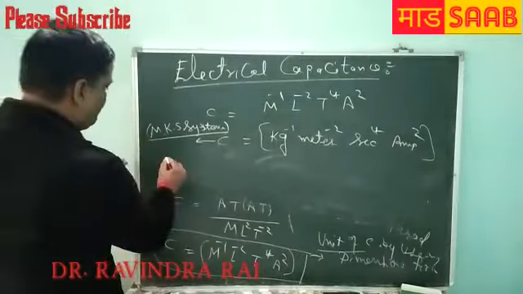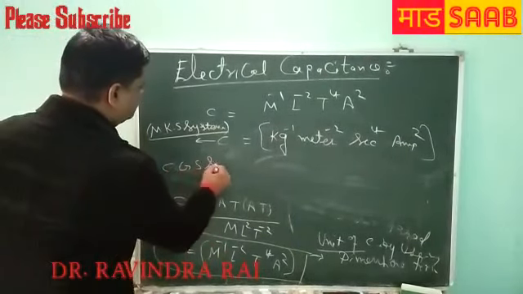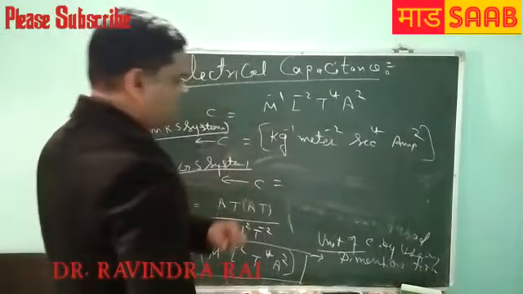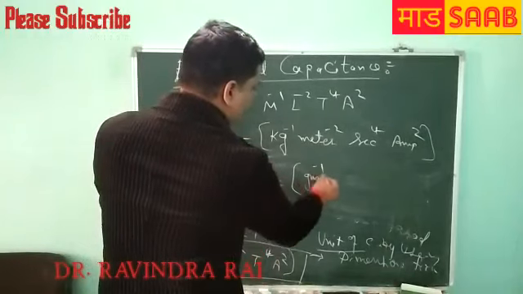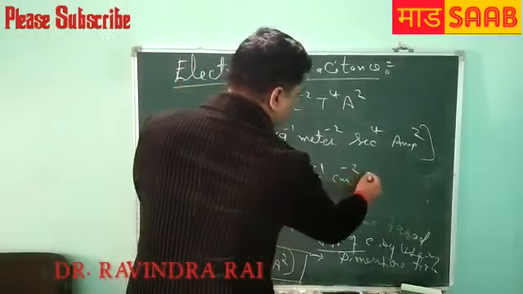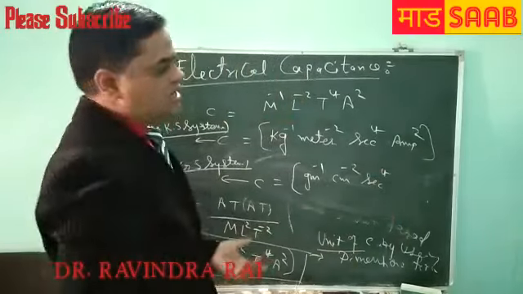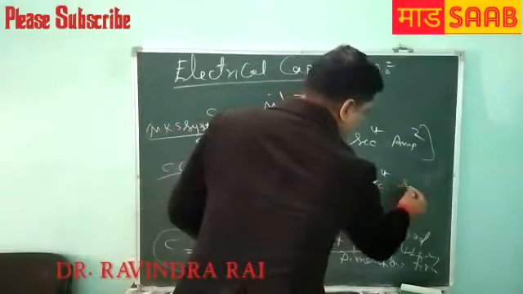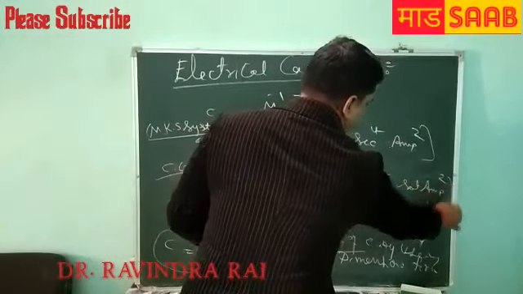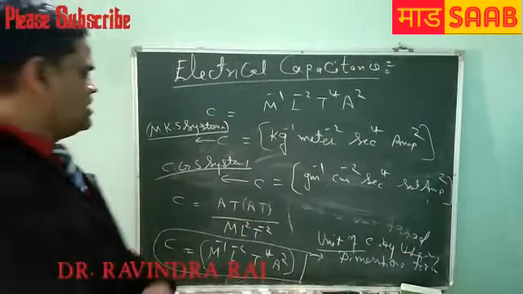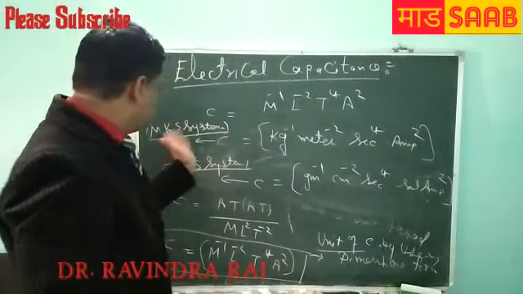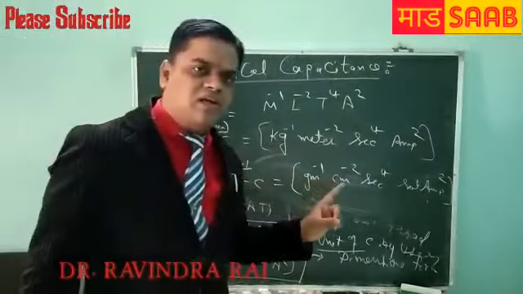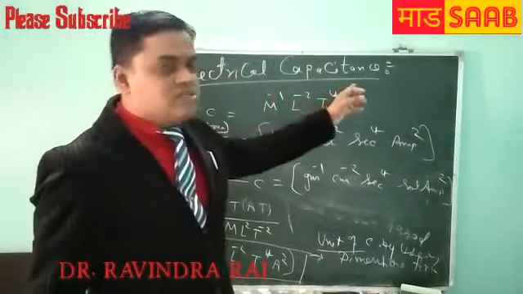Further, the CGS system. The unit of C is gram inverse, centimeter minus 2, second, and ampere squared. So this is the unit in the MKS system and CGS system also, and the famous unit of electrical capacitance is the Farad.